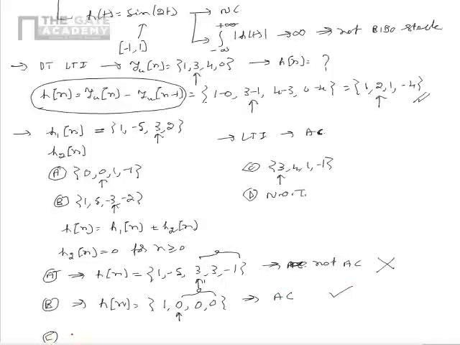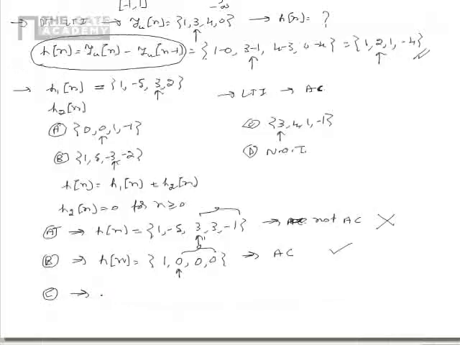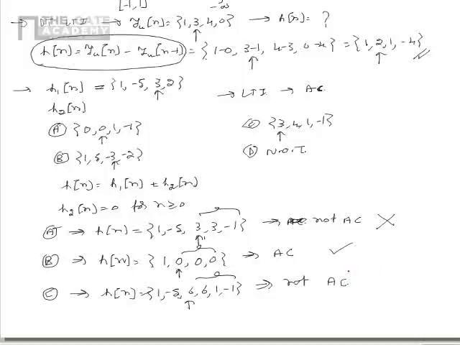However, we will verify once if C could be correct. If we pick the impulse response in C, we see that H of n is equal to 1, minus 5, 6, 6, 1, minus 1, where the value of 6 corresponds to the instant n is equal to 0. As H of n is not equal to 0 for n greater than or equal to 0, we see that the cumulative system is not anti-causal. So C is not a possible answer.